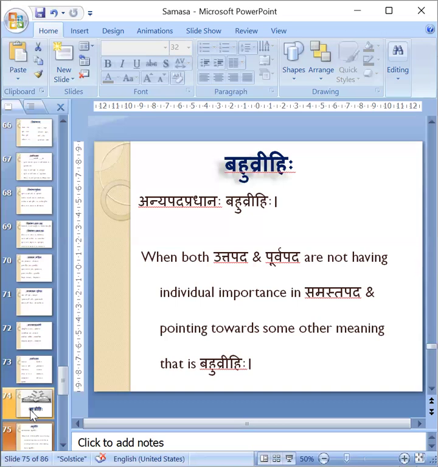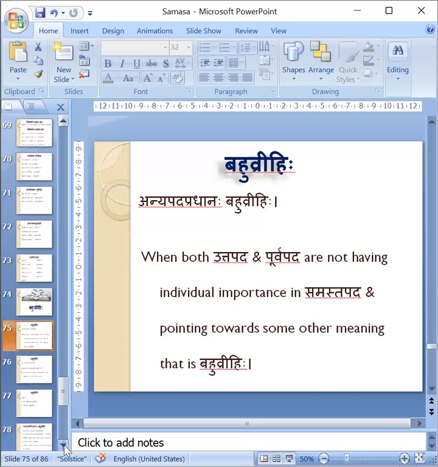And next is Bahuvrihi Samasa. In the next class, we will see Bahuvrihi Samasa and then we will go to the syllabus discussion. Each topic, which type of questions will be there, how it should be answered. Those things we'll see. And then we will go to the question paper discussion, where we will see how each question will be and in which way we have to write the answers. Those things we'll discuss. Okay.